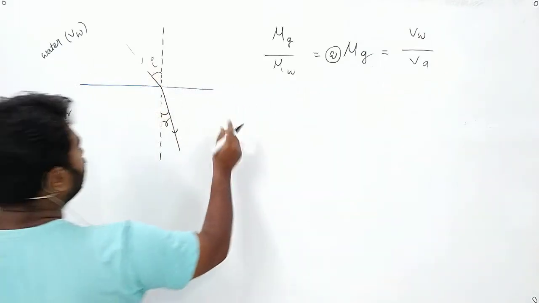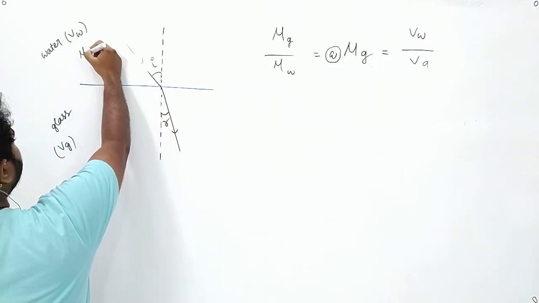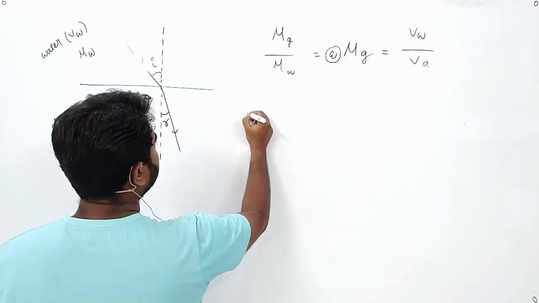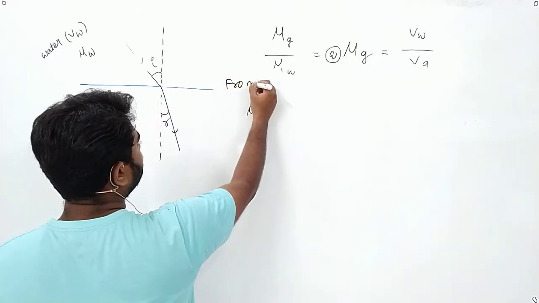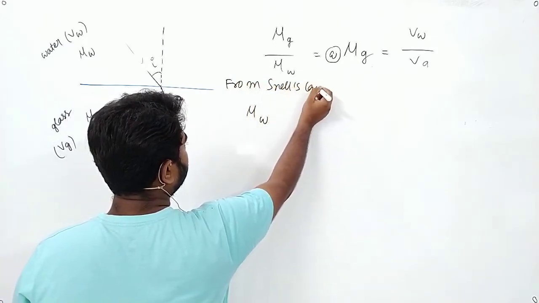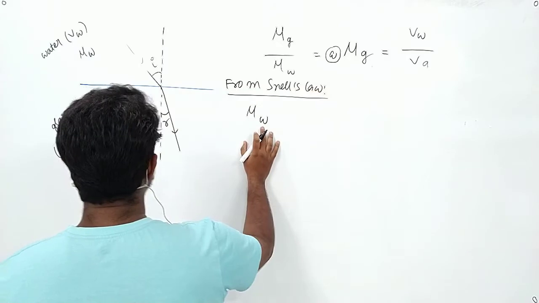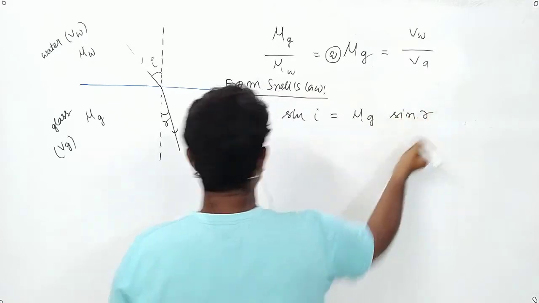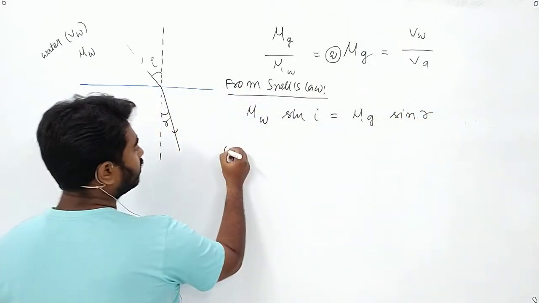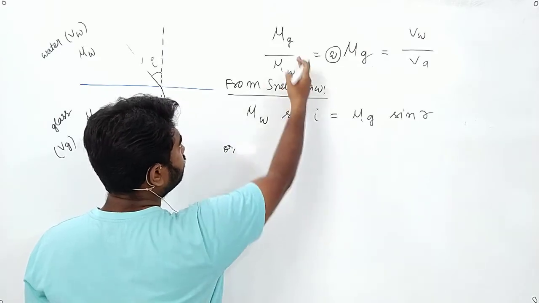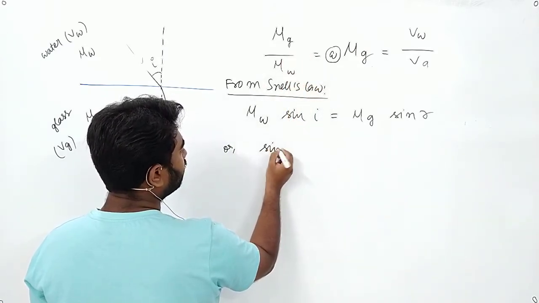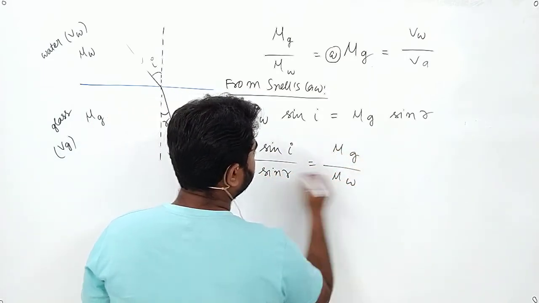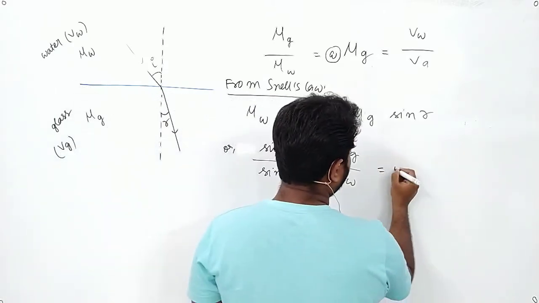From Snell's law, if the refractive index of water is mu w and that of glass is mu g, we can write mu w sine of I equals mu g sine of R, or sin I by sin r equals mu g by mu w, or that will be w mu g.